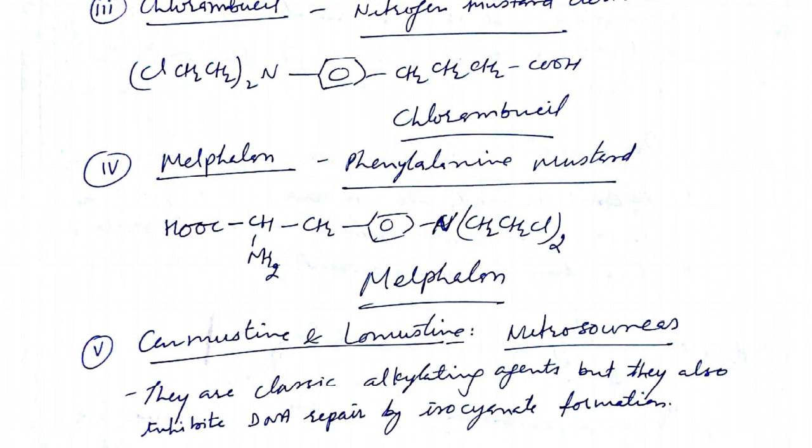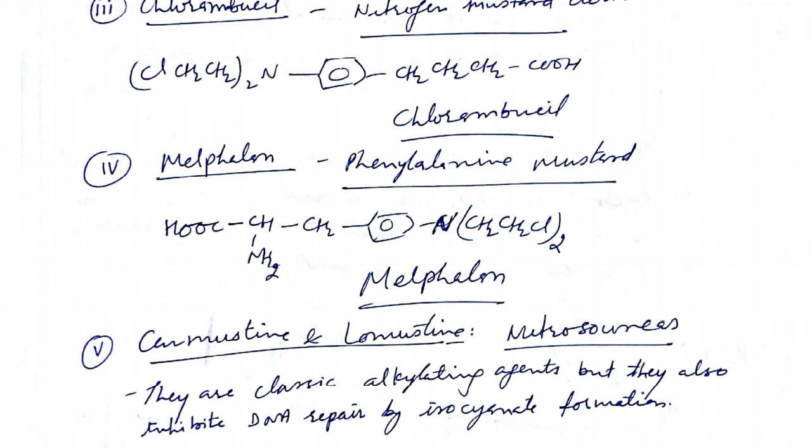Melphalan is phenylalanine mustard. If you look here again, there are two chloroethyl groups on the nitrogen, and there is an amino acid group at the para position: CH2, NH2, CO, CH2, CH2. That is a phenylalanine derivative. So that is phenylalanine mustard.